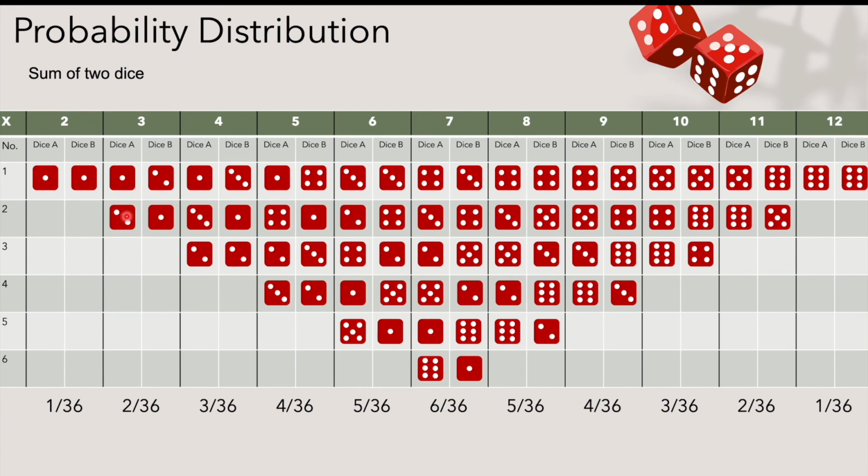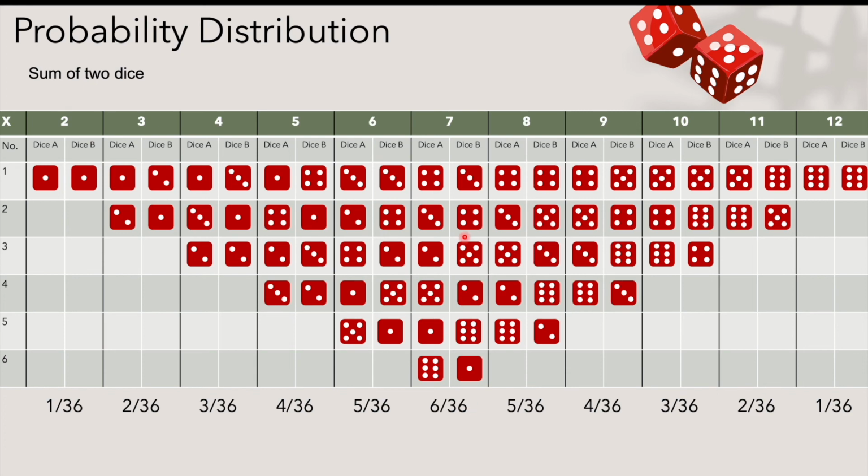Similarly, 3 has 2 possible combinations, so it has 2 out of 36 probability, and 4 has 3, 5 has 4, 6 has 5, and 7 in all of these has the maximum. It has 6 out of 36 probability to occur as an outcome.